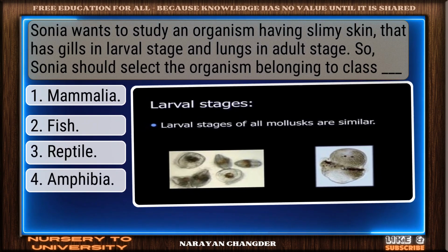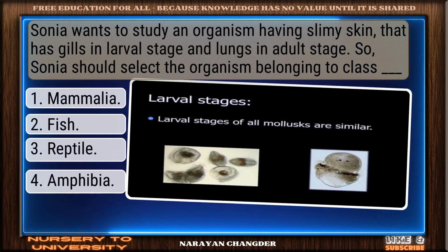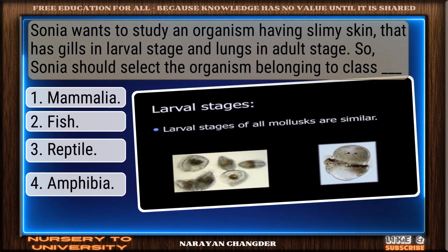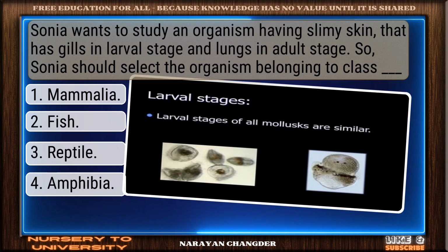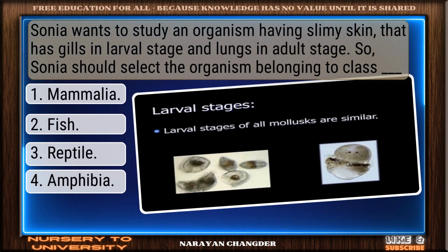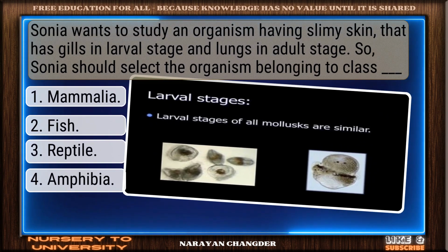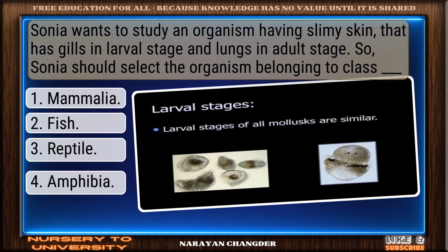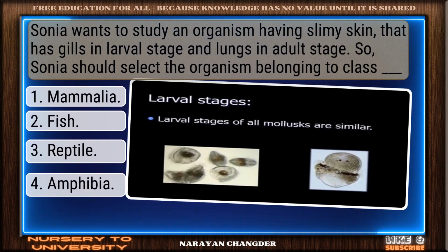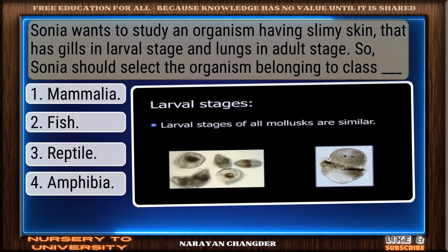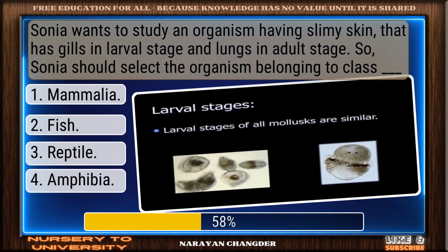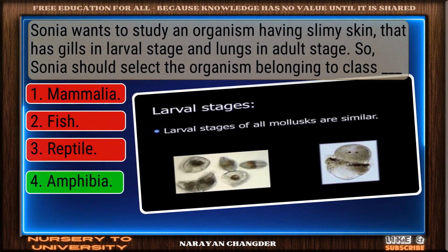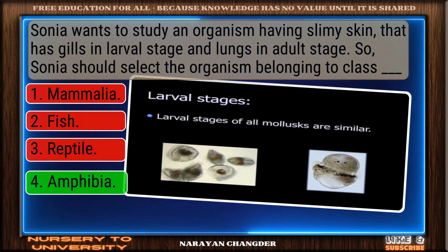Question number 11. Sonia wants to study an organism having slimy skin that has gills in larval stage and lungs in adult stage. So, Sonia should select the organism belonging to class dash. Good thinking. Amphibia is the right answer.